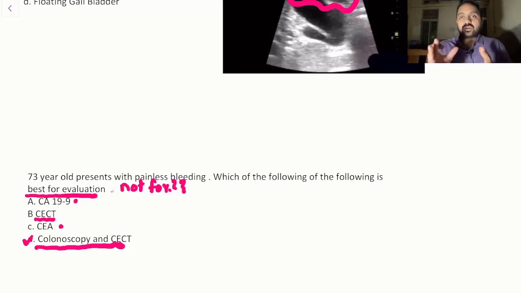So what was the question? Do let us know in the comment section. But on the preliminary, some people have told which of the following is best and which of the following is not used for. Now if the question was "not used for", then over here the best answer would have actually been CA 19-9, because it is much more predominant in your pancreatic cancer, right?